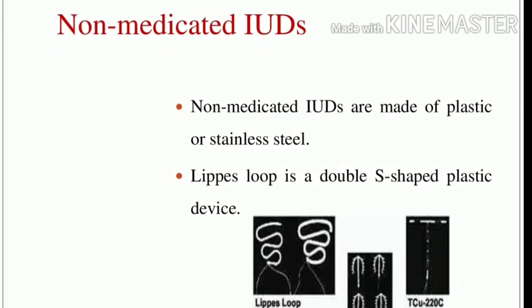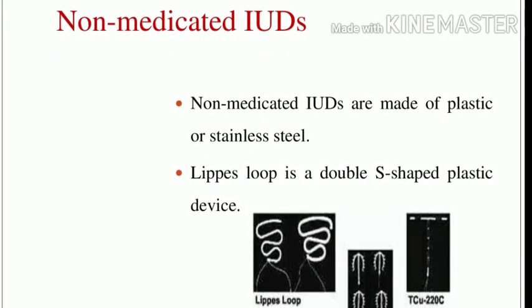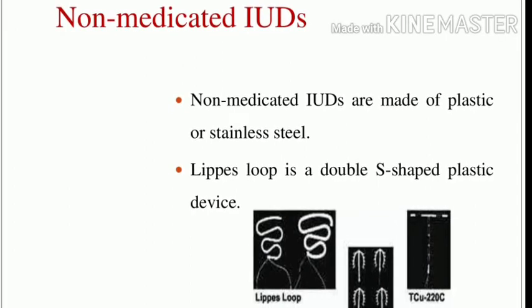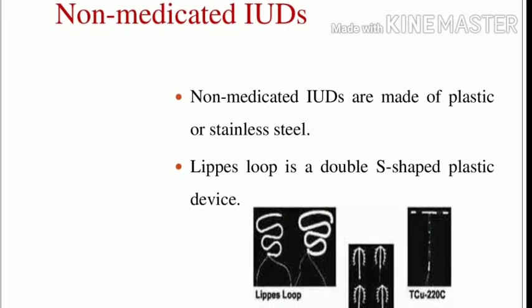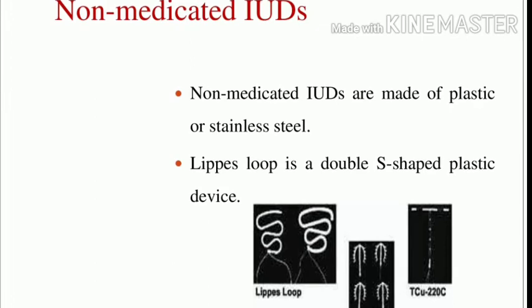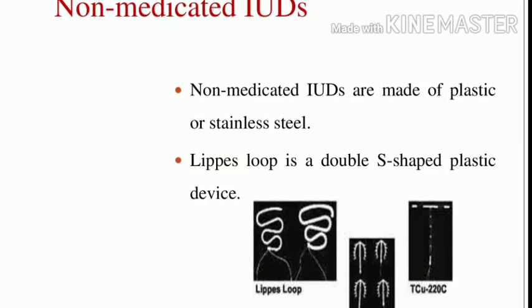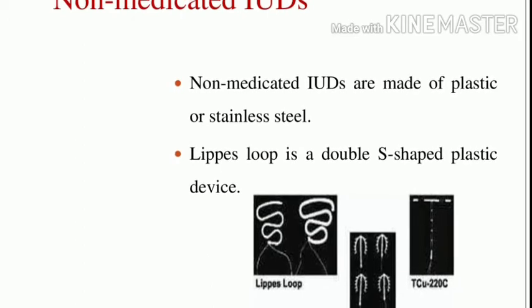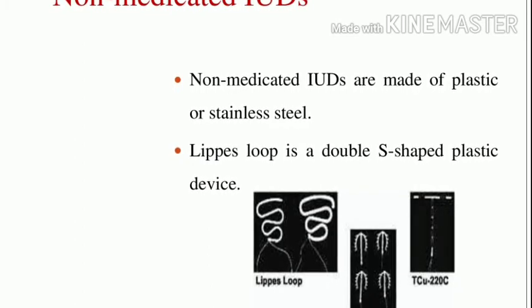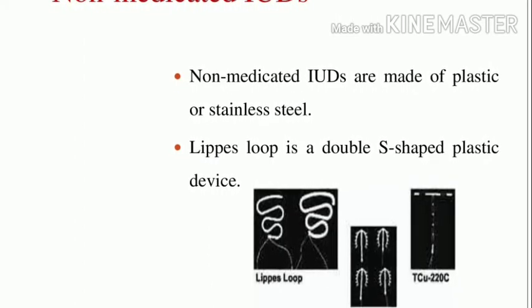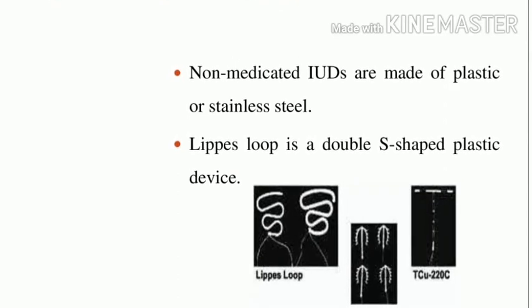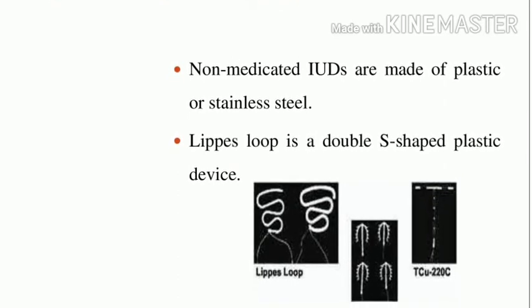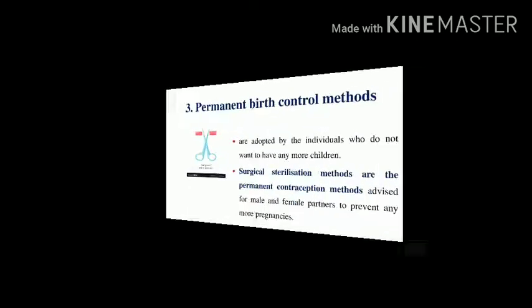Non-medicated IUDs are made of plastic or stainless steel. The Lippes loop is a double S-shaped plastic device that acts as a barrier method. Many 1-mark questions are asked on these barrier methods, so everyone should read the textbook, understand and take notes.